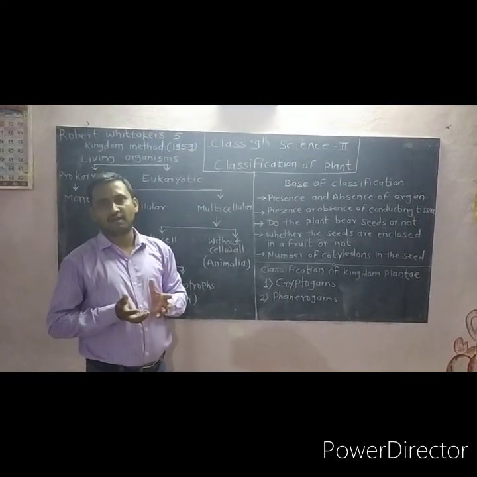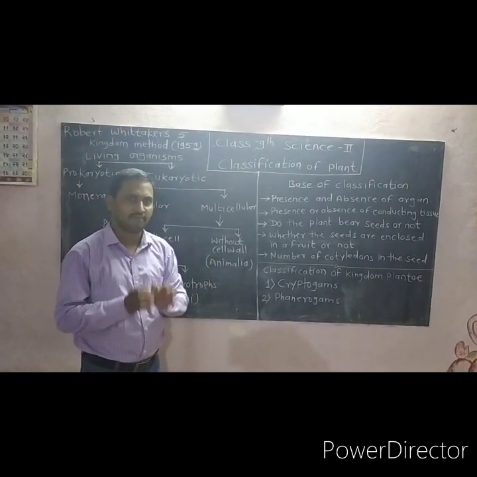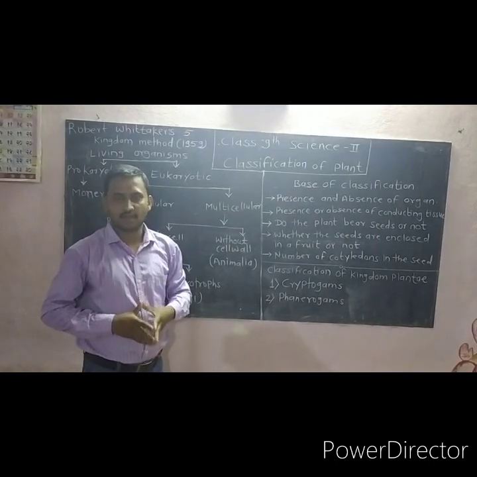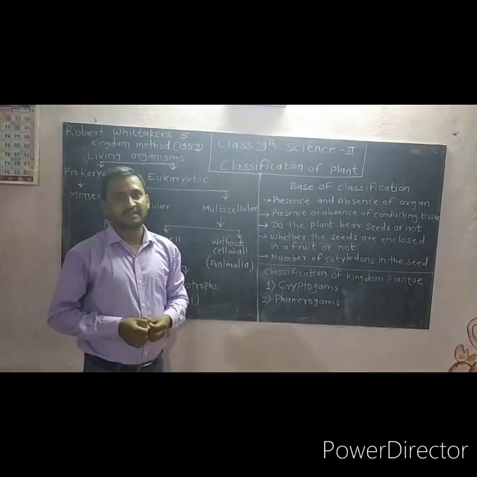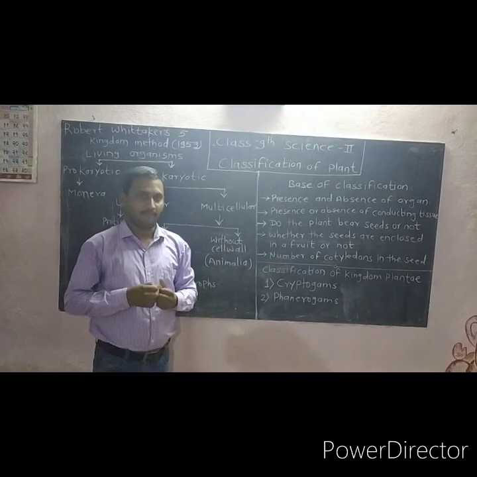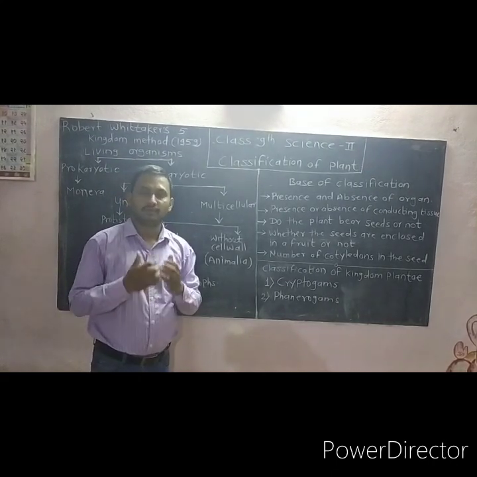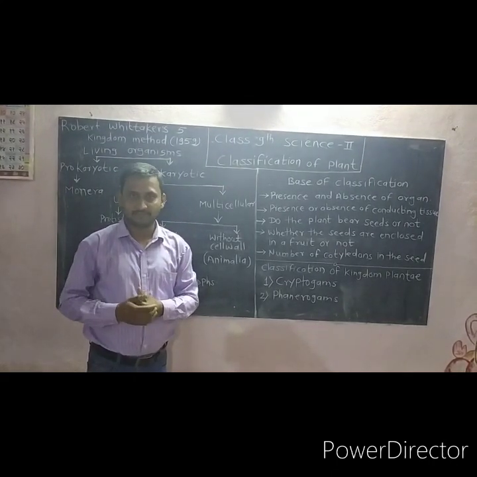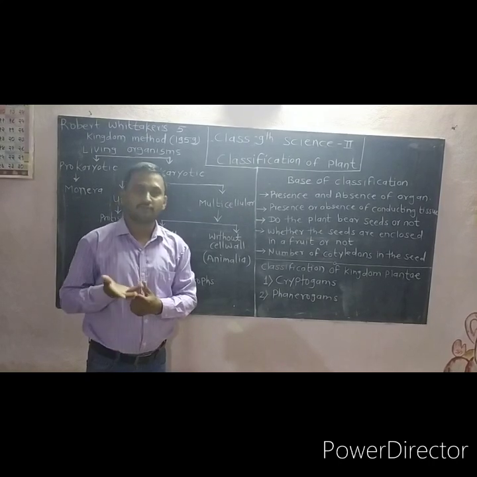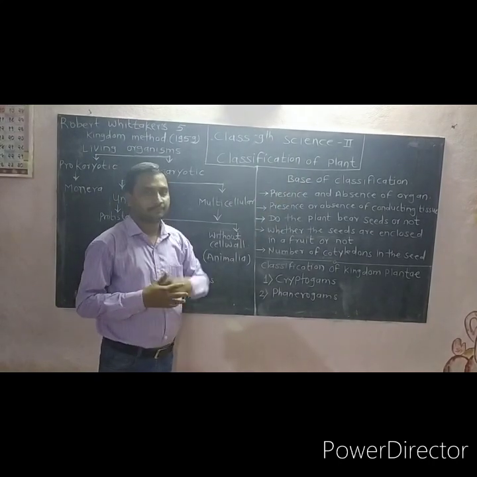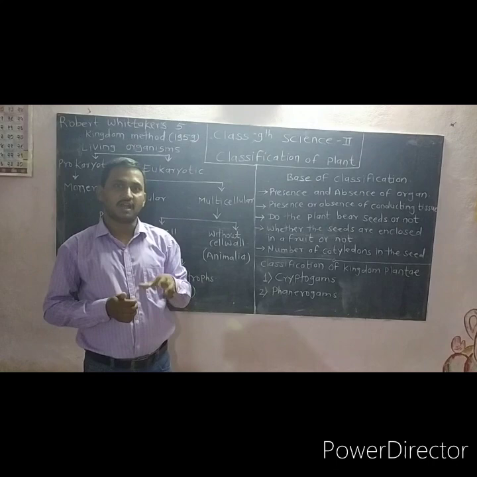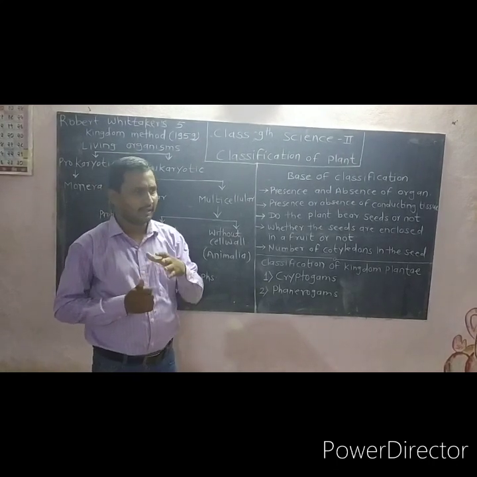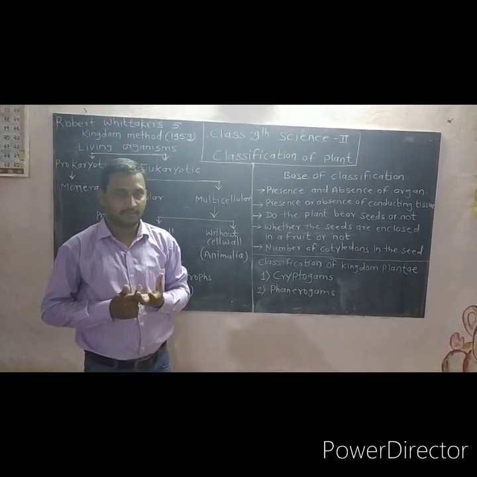Many plants are around us, and it is the evergreen, lush green kingdom, and it is the most important kingdom for animals also, because animals are also in the heterotrophic group. They are not preparing their food, so we are depending upon the plants. That is why we have to study about the plants, and we have to classify the plants.